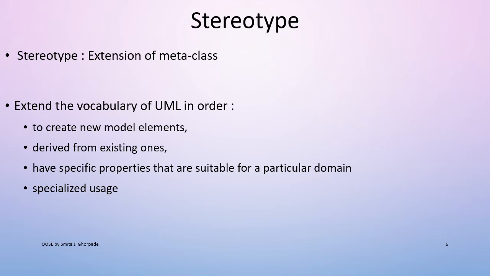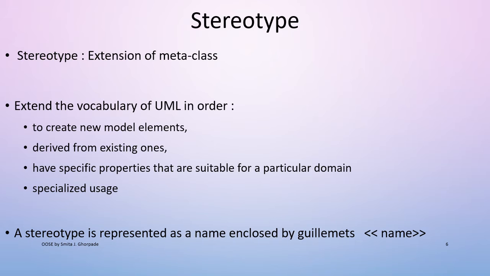A stereotype allows the designer to extend the vocabulary of UML in order to create new model elements derived from existing ones, and it has specific properties that are suitable for a particular problem domain. It is specialized usage. As per the requirement, we can include a stereotype in a diagram. A stereotype is represented as a name enclosed by guillemets, that is, a less than sign and a greater than sign, and in between we can give the stereotype name.